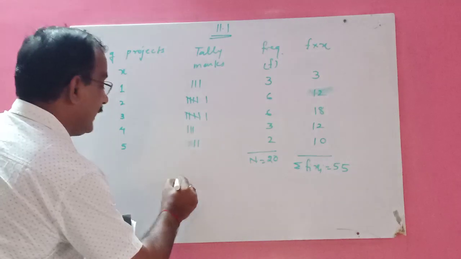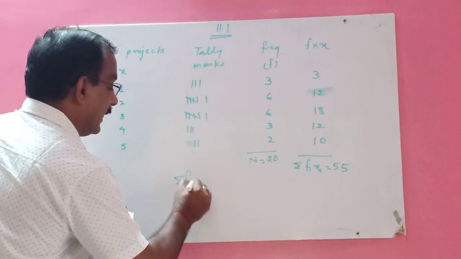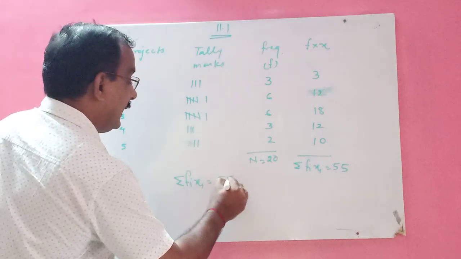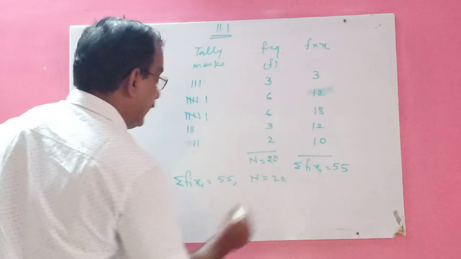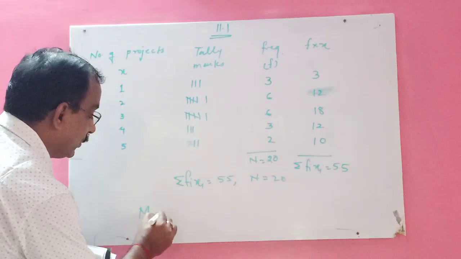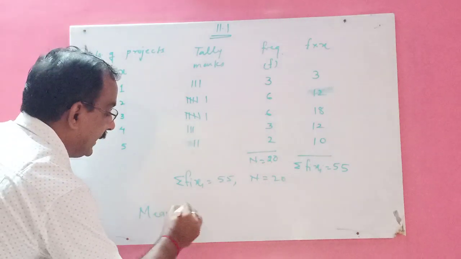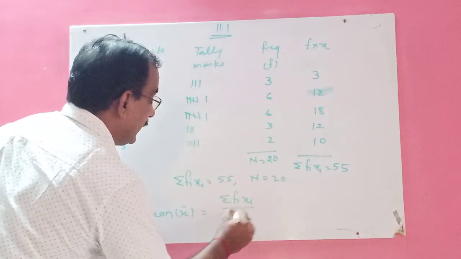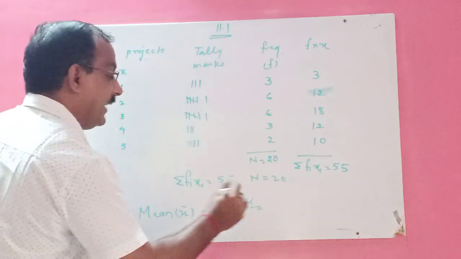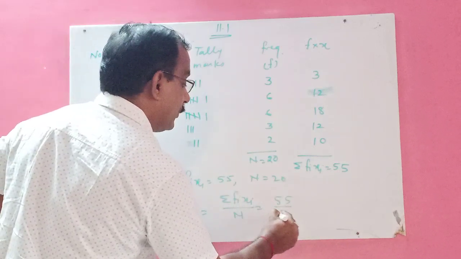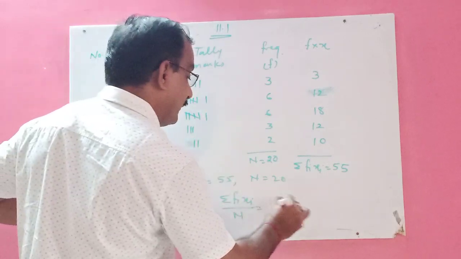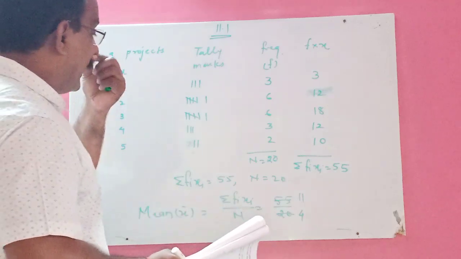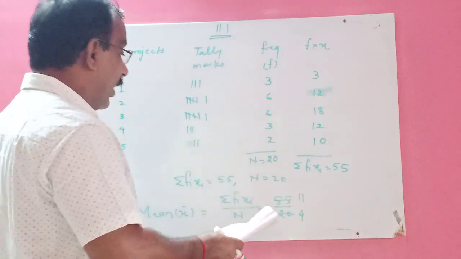How to get the mean of this? Sigma fi xi is equal to 55, and n is equal to 20. Therefore, mean is equal to, write the formula here, sigma fi xi upon n. This we have 55 upon 20. Do the cancellation. 5 elevens are 55, 5 fours are 20. So 11 divided by 4. How much will you get?